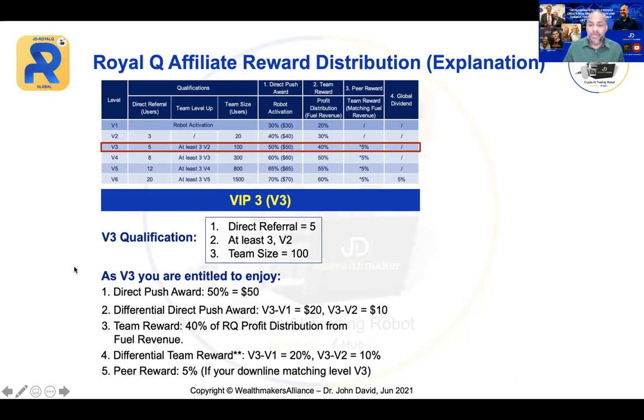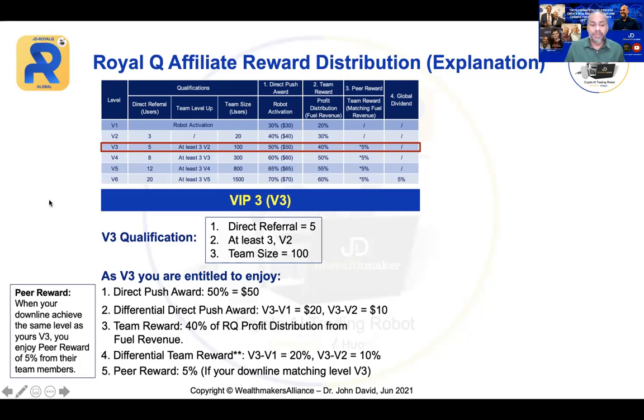Now, if I put these things up, you can see over here, we also have the peer reward. As V3, you will now enjoy a peer reward, which is 5%. What is a peer reward? Peer reward means your V2 will become V3, your same level. When your V2 becomes V3, your same level, from the total V3, which is how many? 100 members. From the 100 members, you will enjoy 5% from all the trading that is taking place. Isn't that awesome?